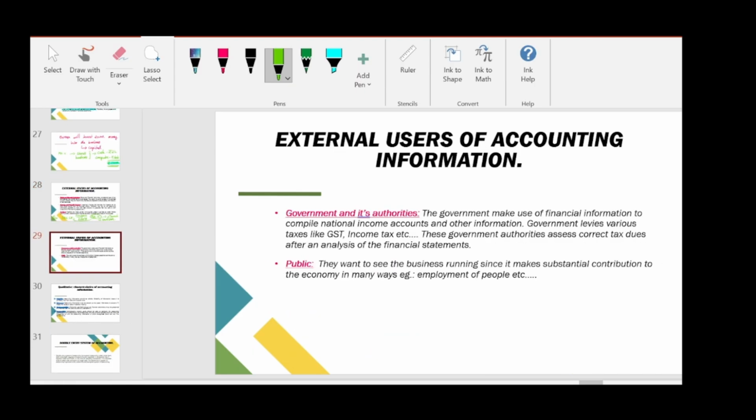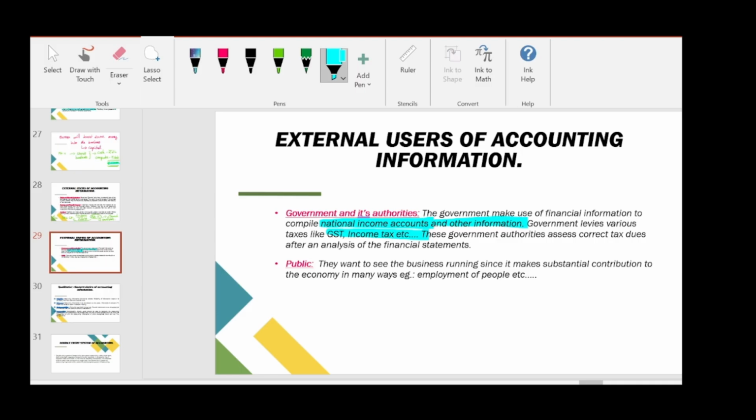And the fourth is government and its authority. The government makes use of financial information to compile national income accounts and other information. Government levies various taxes like GST, income tax, etc. These government authorities assess correct tax dues after analysis of the financial statements. So,